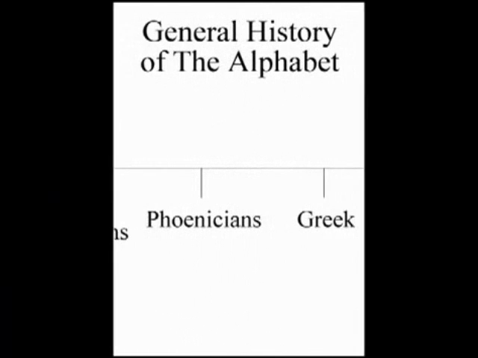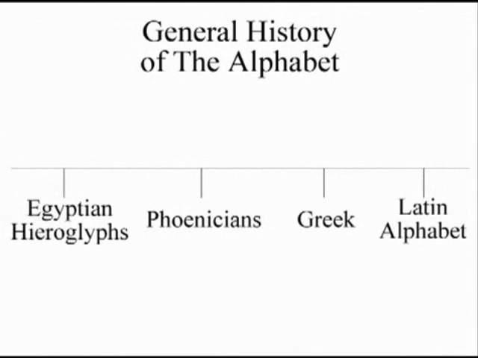In life, everything always has its beginning. In the case of the alphabet, it also has its beginning as well. We're going to take a brief look at the general history of the alphabet. We're going to explore how the alphabet got its start, and also take a look at how the alphabet evolved